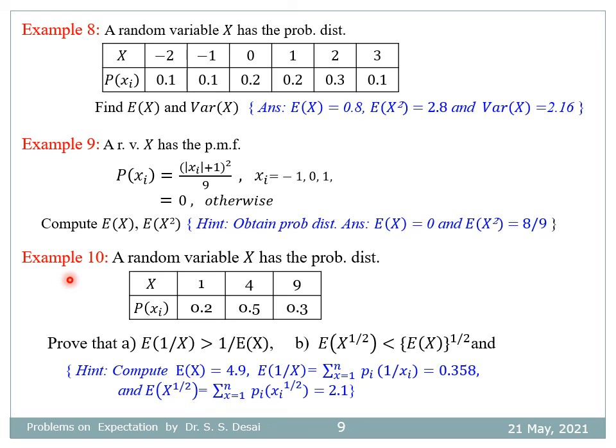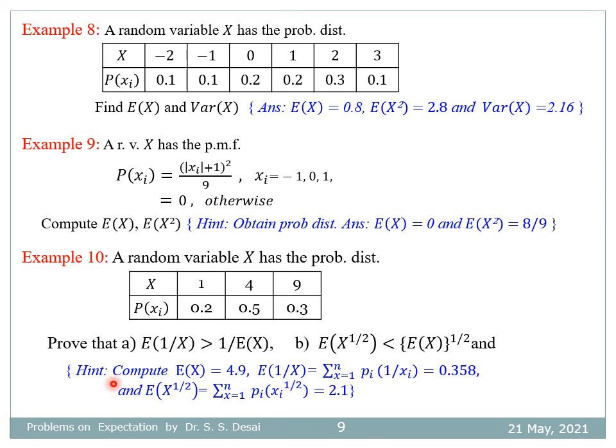And the last example: a random variable x has the probability distribution x equal to 1, 4, 9. These are the square values. P of xi is equal to 0.2, 0.5, 0.3, so that the sum is 1. Prove that expectation of 1 by x is greater than 1 divided by expectation of x, and second, expectation of root of x is less than root of expectation of x. So these two are famous results from mathematical expectation.